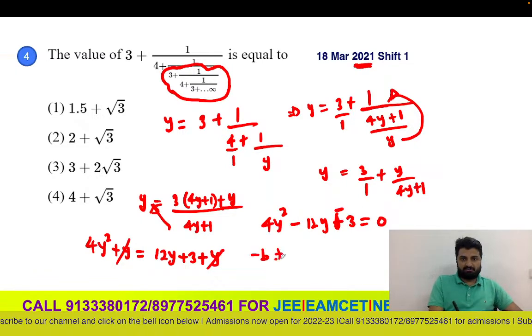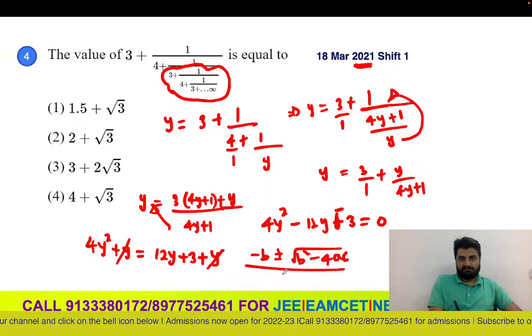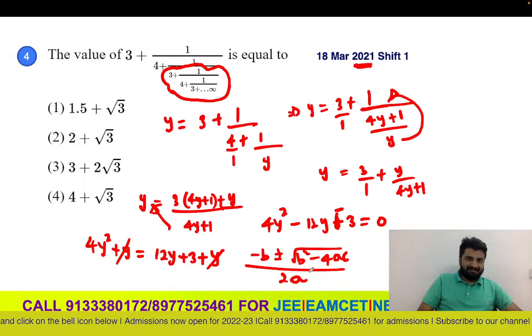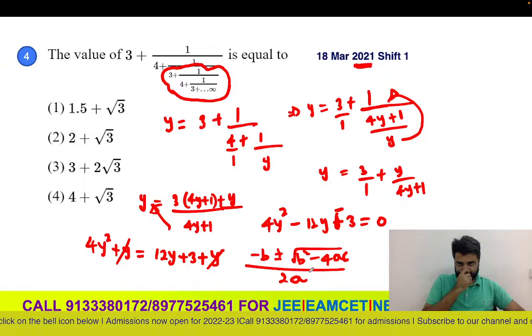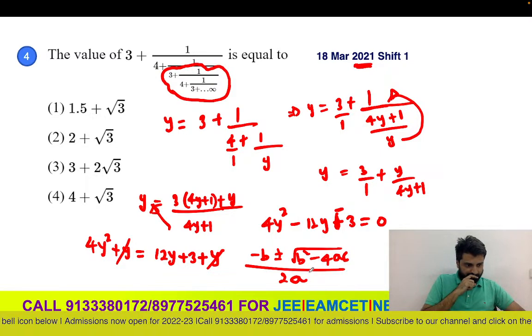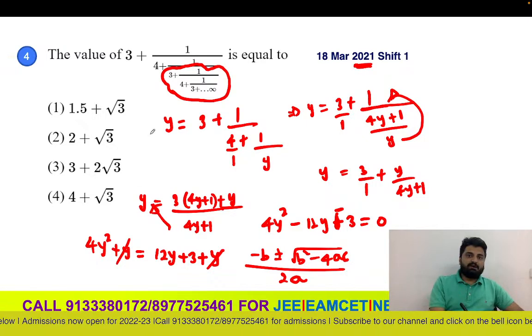Minus b plus or minus under root of b square minus 4ac by 2a. So you can do this, you will get the answer. Is it clear, everybody?